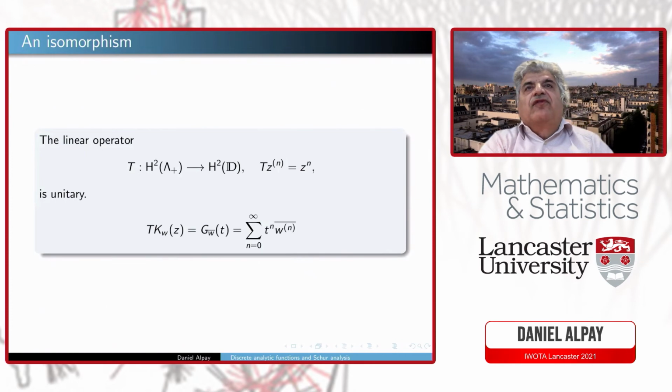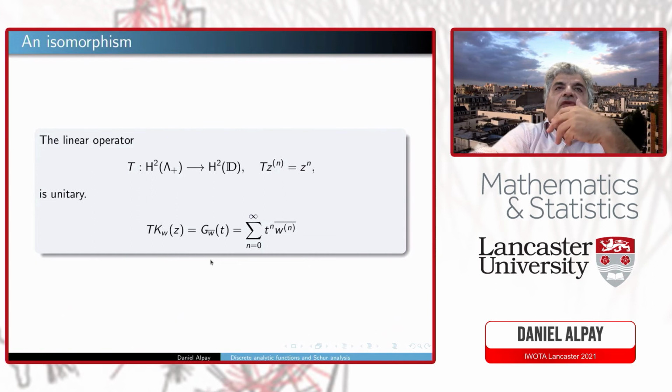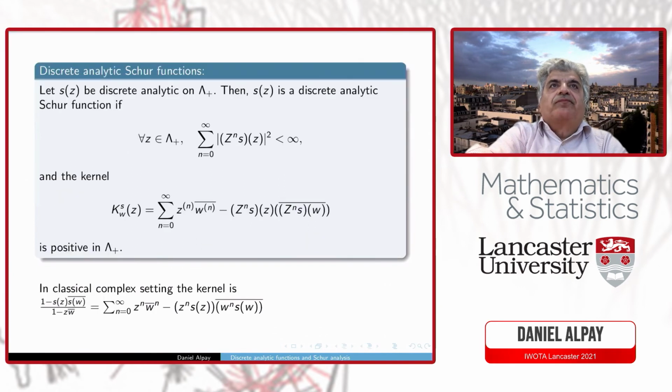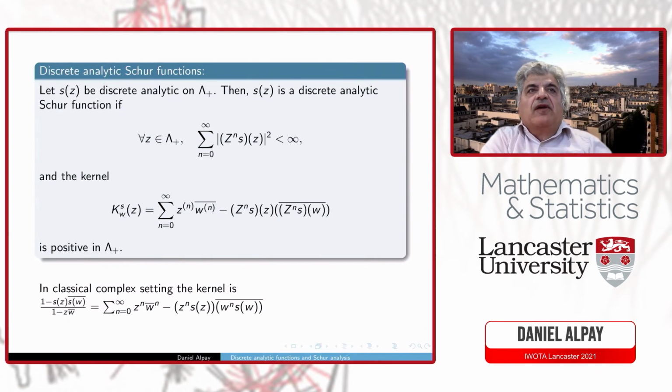G_z of t was defined in such a way that it is the counterpart of the exponential function. So there are Fock spaces in the background. You can see them also in the paper with Seeger. I will not mention the connection with Fock spaces here, but there are Fock spaces. This is a counterpart of the exponential. Discrete analytic Schur functions are defined in such a way, this kernel being positive definite. If you recall, I mentioned that in the classical case, this kernel can be written in such a way, and both definitions make sense. Here, this is the definition which makes sense.